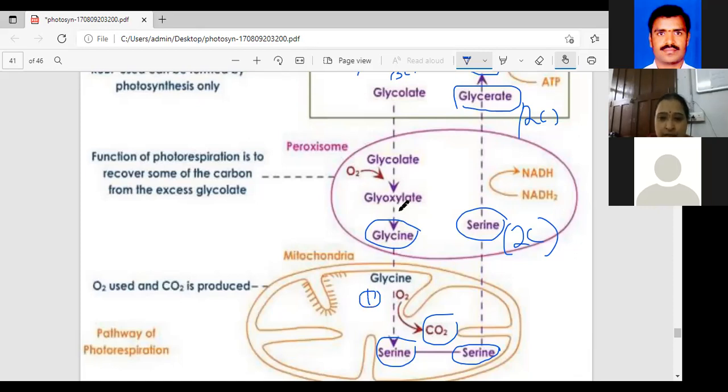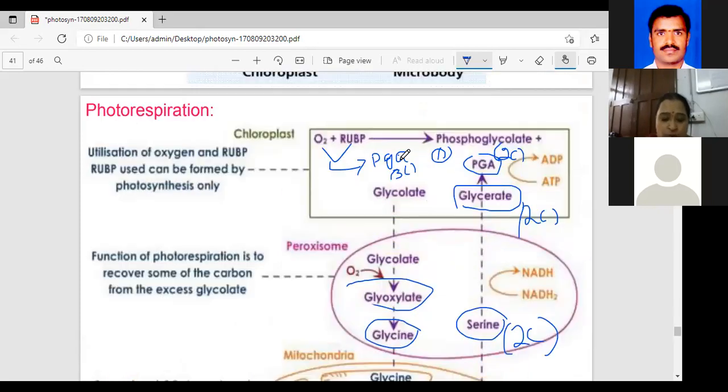This reaches the chloroplast and gets phosphorylated to form PGA.